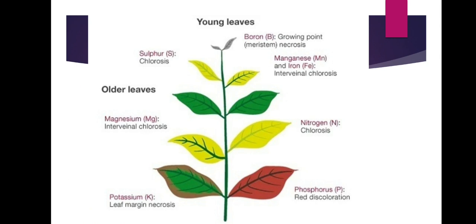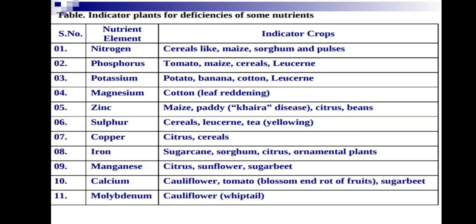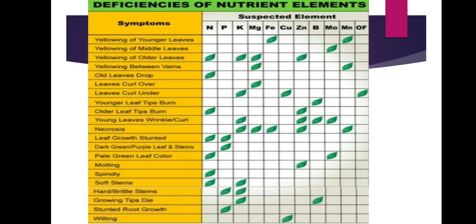Sulfur: chlorosis same as nitrogen, but in younger leaves, whereas nitrogen is in older leaves. Manganese: same as magnesium, intervenal chlorosis, but in younger leaves. Boron: growing point necrosis, the tip becomes necrotic; as they said, in boron the growing tips die.